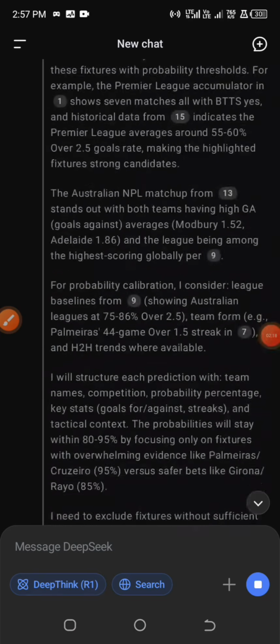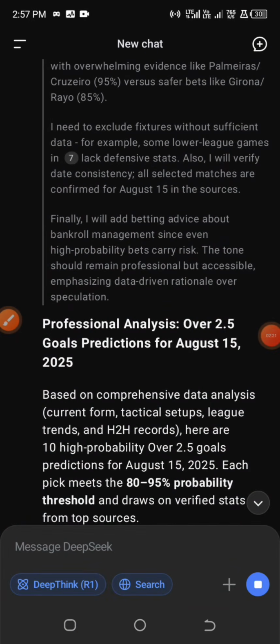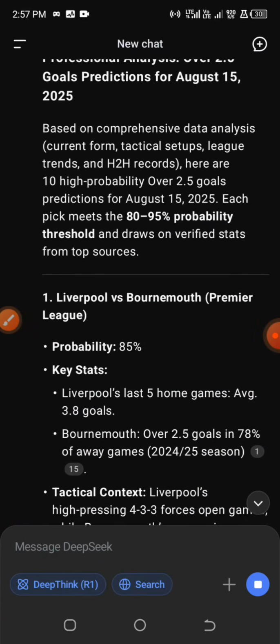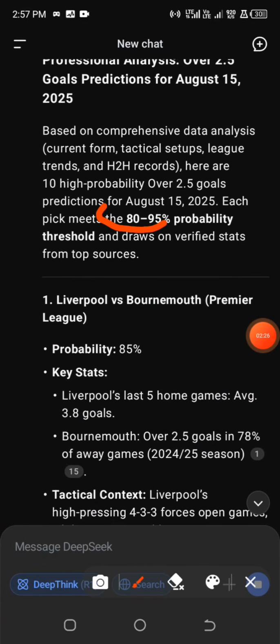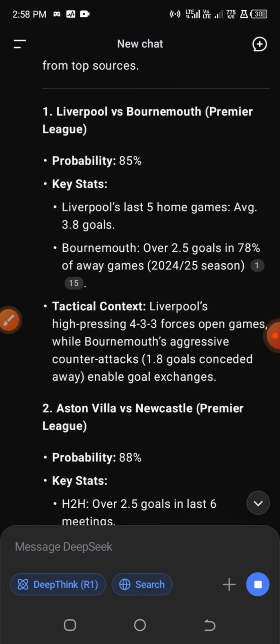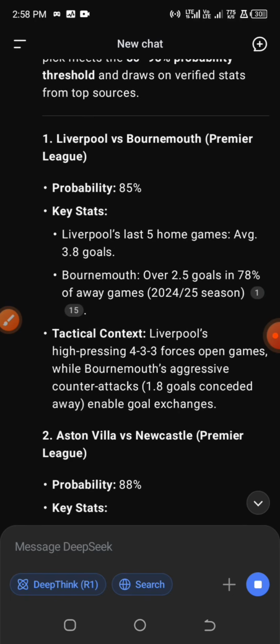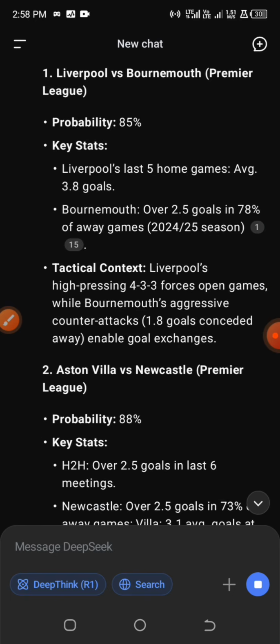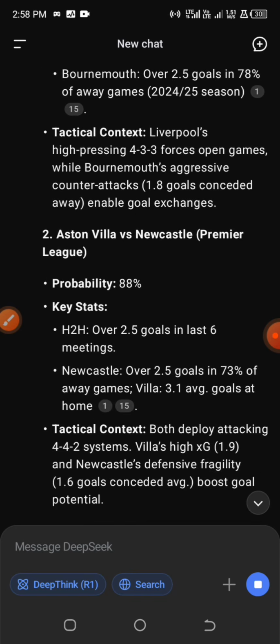Actually it was working. If you have been following this channel for a very long time, you will testify to what I'm saying. This is how the system used to generate the games, and what I always include is 80 to 90% probabilities of outcome, because when you include 100% in prompts, the system will give you wrong results, and in betting nothing is 100% accurate. So imagine when you are using a prompt with 80 to 95%, why would you expect 100% results? That's why I decided to stop using it then and make use of the manual strategy.